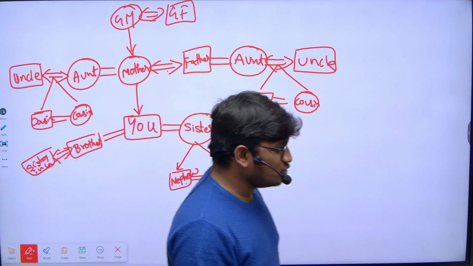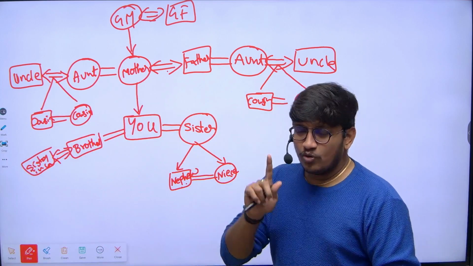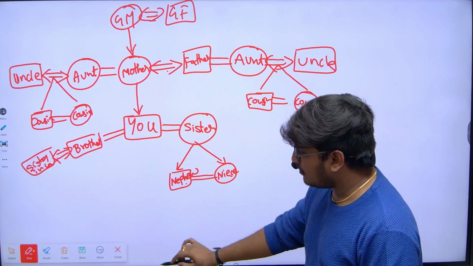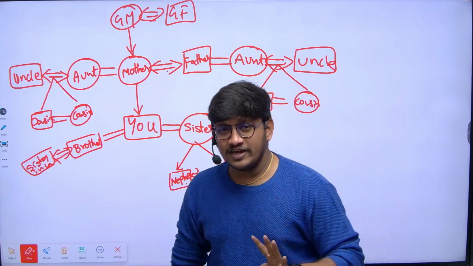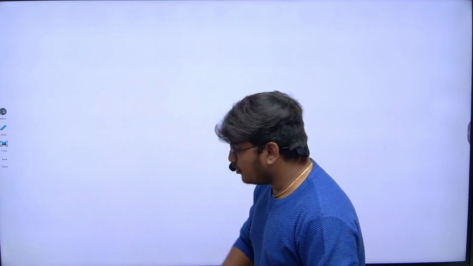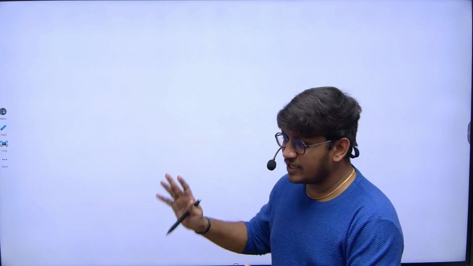So now we'll start solving questions from blood relations. One of the most important patterns I've observed over the last 3 to 4 years, guys, again I'm telling you: you will get a mandatory guaranteed question from the topic of blood relations. If you are clear with the blood relations concept, you can easily get 1 or 2 marks in TCS NQT. These are guaranteed topics, and I'm selecting the topics in sequence based on priority, on which topics will be given more priority in TCS NQT. Based on that, I'm taking the concepts.